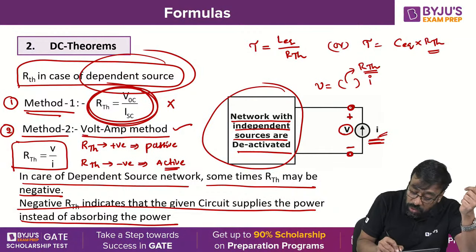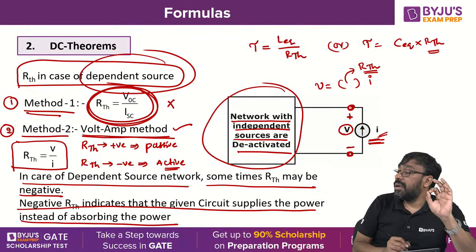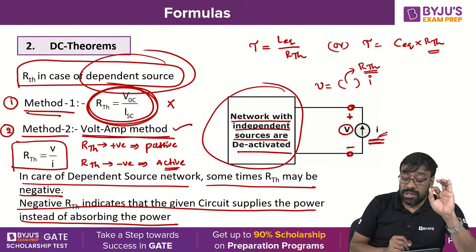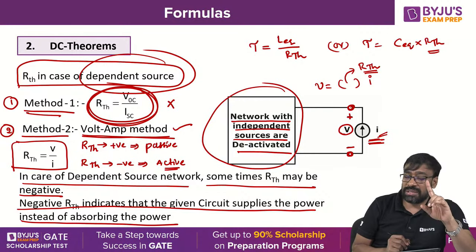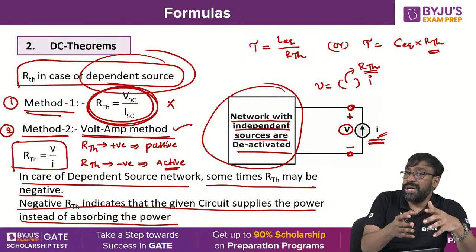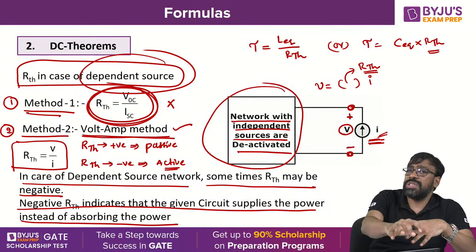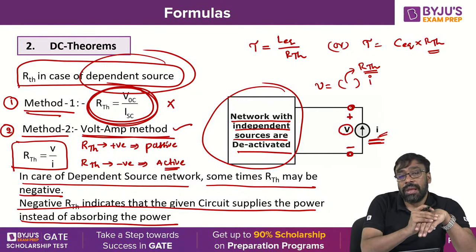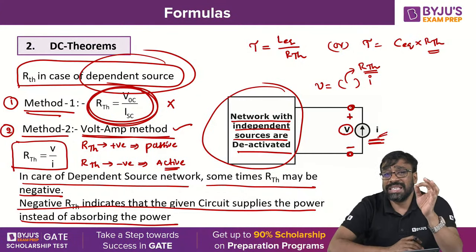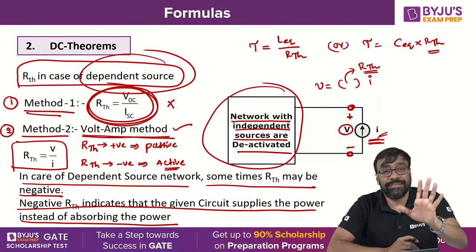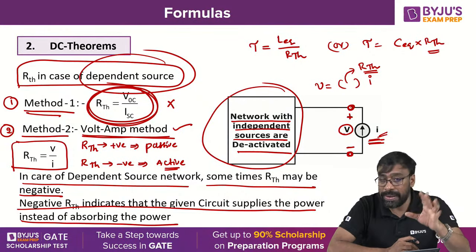That is why I told you to follow the old-time method. But in the network, you are suppressing all independent sources. If you want to apply the old-time method, you have to suppress independent sources. When you suppress all independent sources, it means replacing all independent sources by their internal resistances. When you do that, the resulting network is assumed to be passive. No guarantee that it is going to be passive, but it is assumed to be passive.